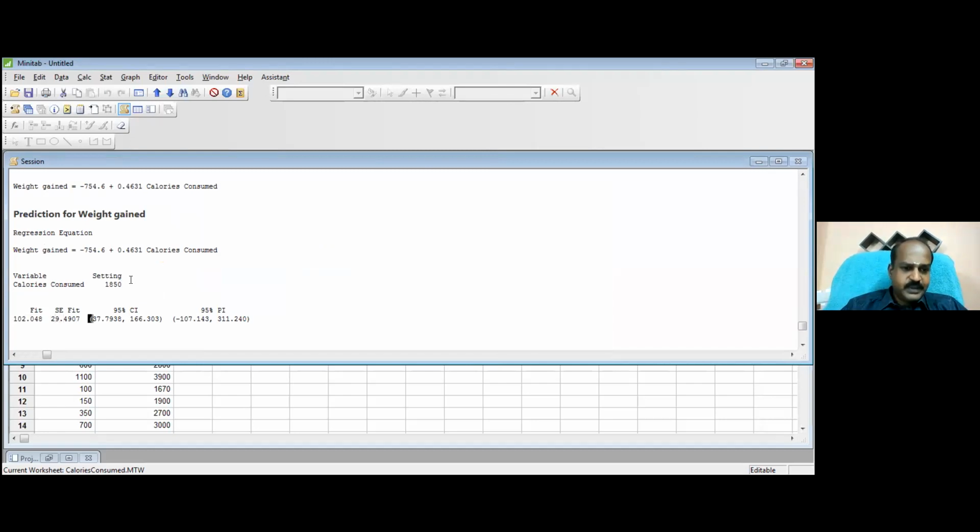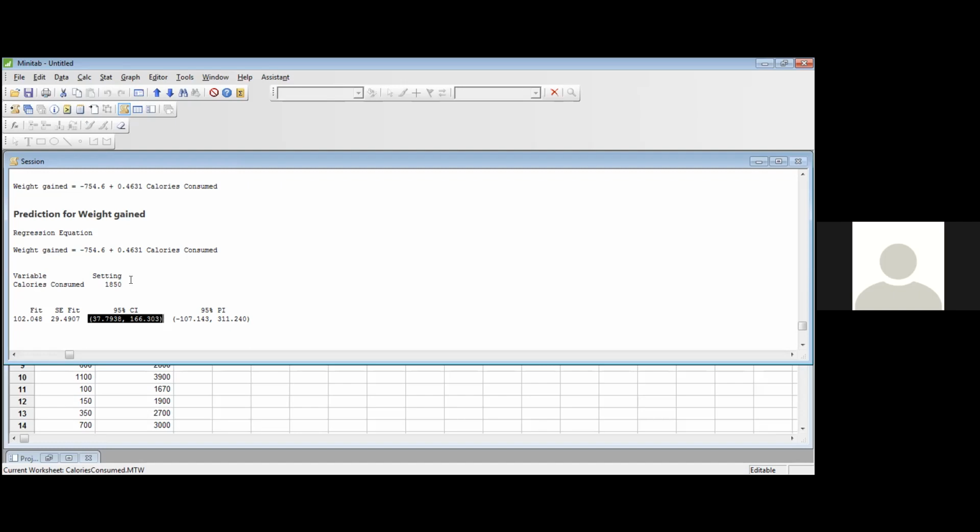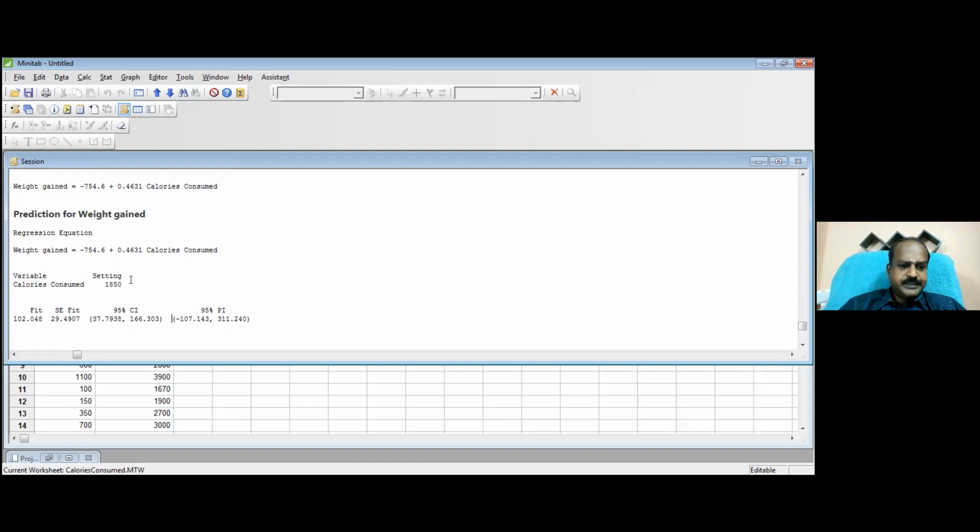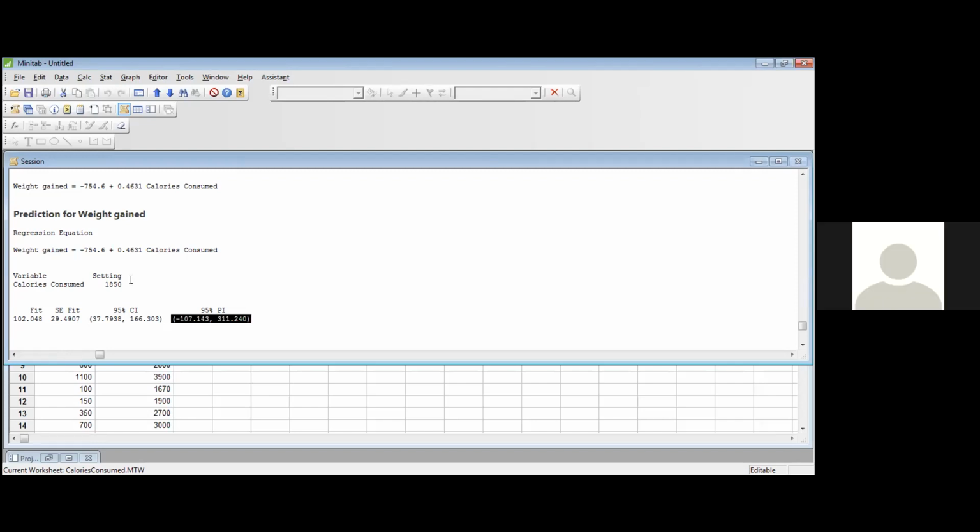Now the confidence interval is arrived at using the S value. What is S? S is the standard deviation. You can use S and then the confidence interval can be arrived at. You don't have to really get into the calculation part. Any question? I was about to ask about PI.